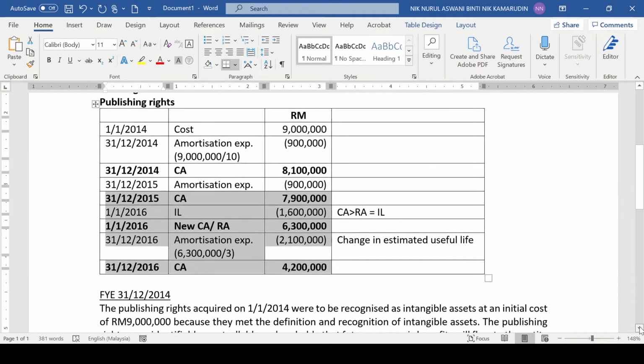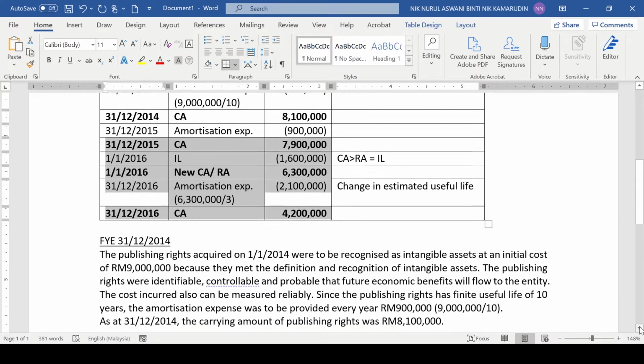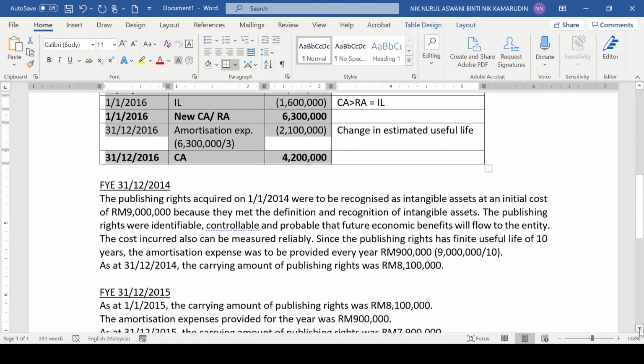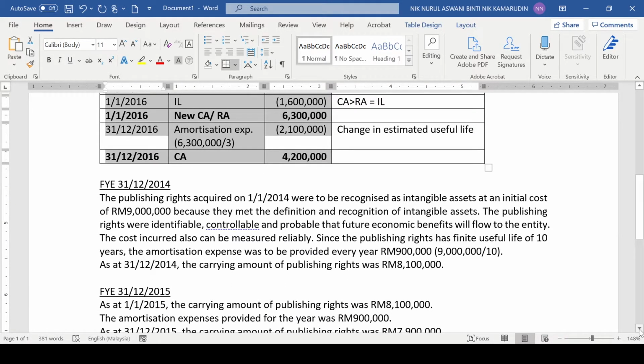So what do we discuss in year 2014? As I said just now, if we are required to discuss starting from the date of acquisition, we have to include in our discussion the recognition of asset, whether we can recognize the cost that we have incurred as intangible asset or not. So let's look at the suggested solution here.